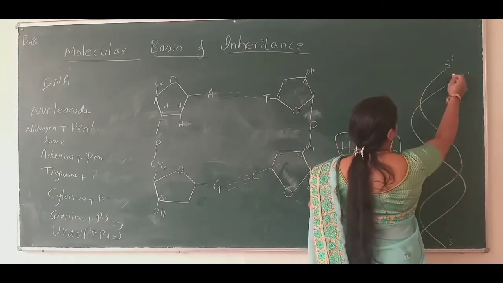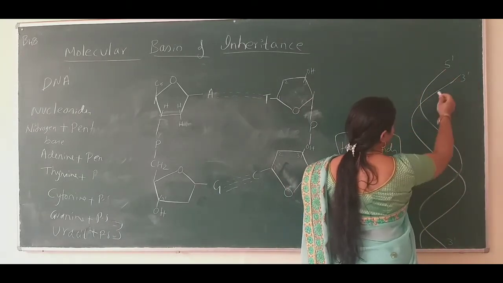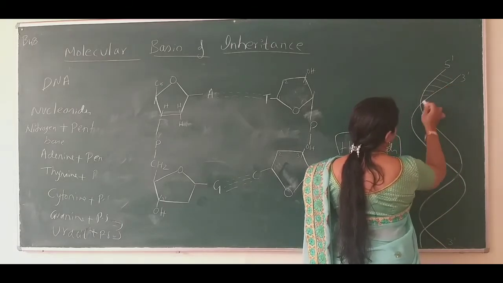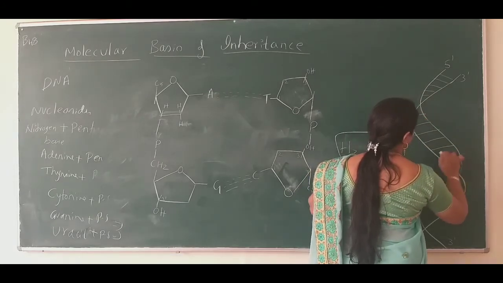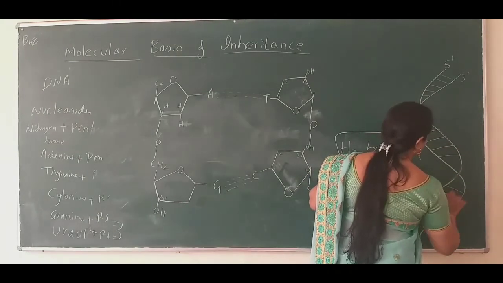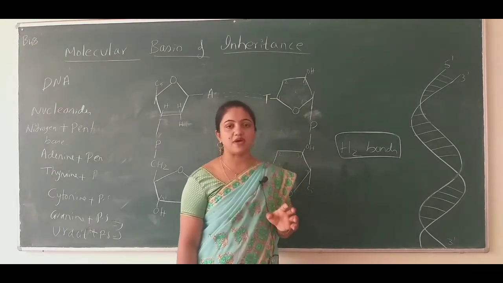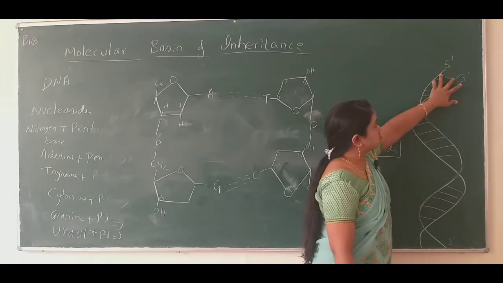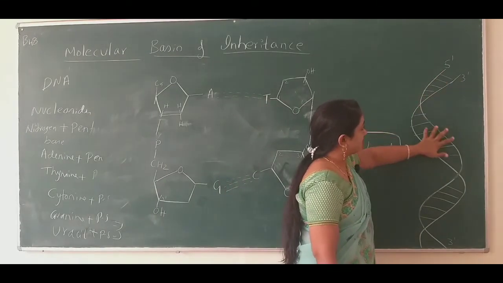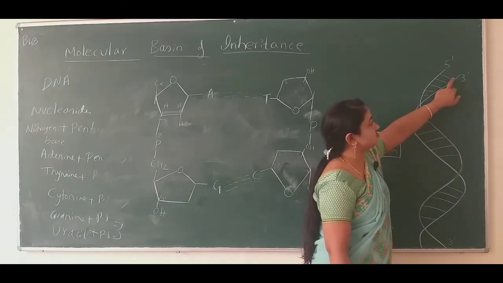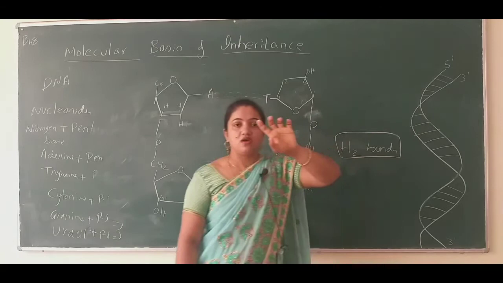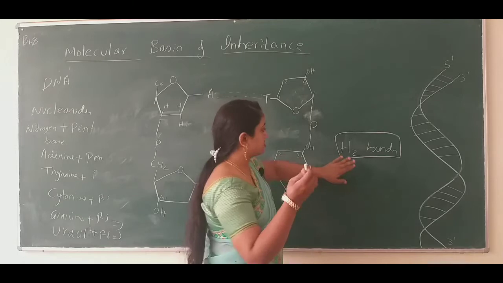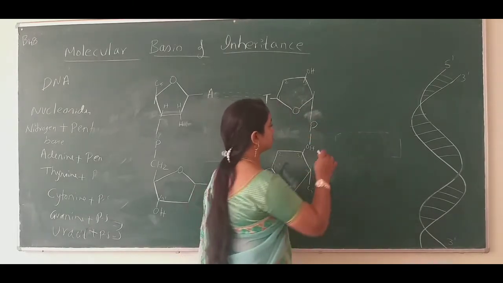One strand or one backbone and one more backbone, they both are connected with one another by the hydrogen bonds. How are the hydrogen bonds linked with one another? The nitrogen base present in this strand and the nitrogen base present in this strand, they form double hydrogen bonds and triple hydrogen bonds. So how will the double and triple hydrogen bonds be?